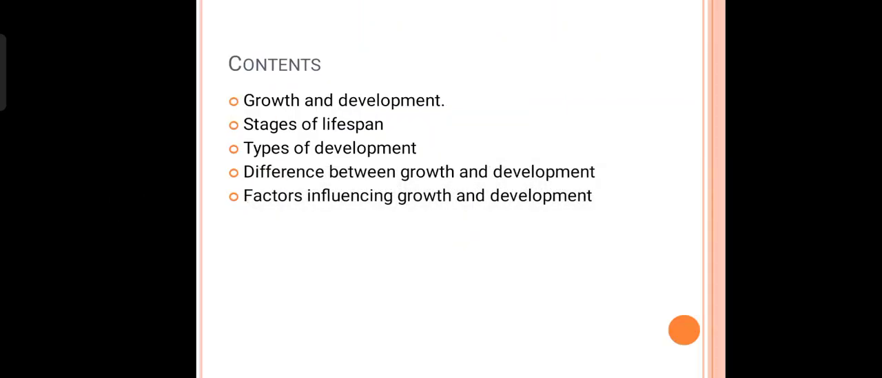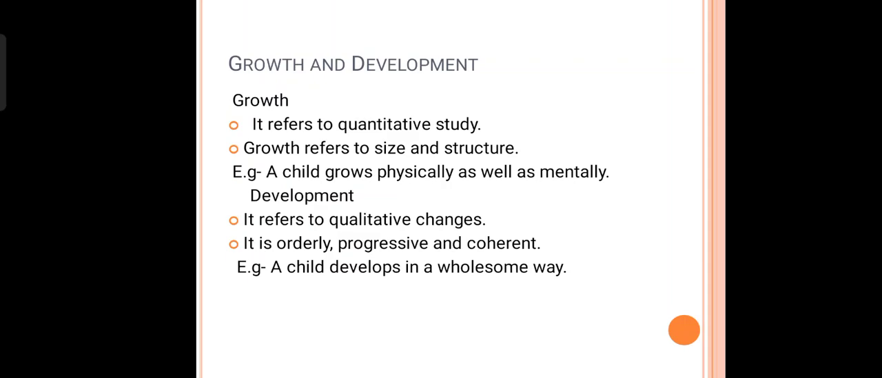So let's talk about the contents. The contents are growth, development, stages of lifespan, types of development, difference between growth and development, and factors influencing growth and development. So now what is growth and development? Growth refers to quantitative study, and also it refers to the size and structure. That is, we always grow from birth to the age of 18 years, and after the age of 18 years, human beings stop growing. An example is a child grows physically as well as mentally.